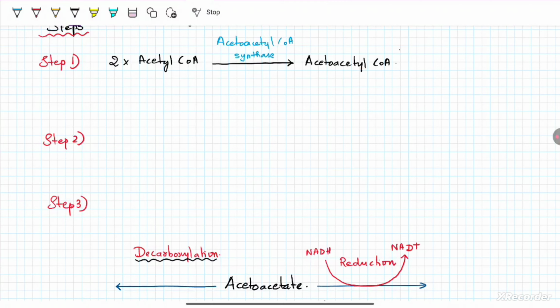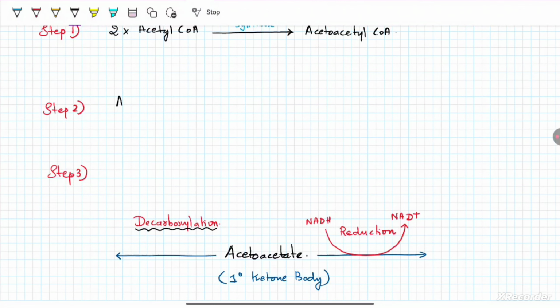Second step, this acetoacetyl-CoA will be added to another molecule of acetyl-CoA to form HMG-CoA, with the help of the enzyme HMG-CoA synthase.